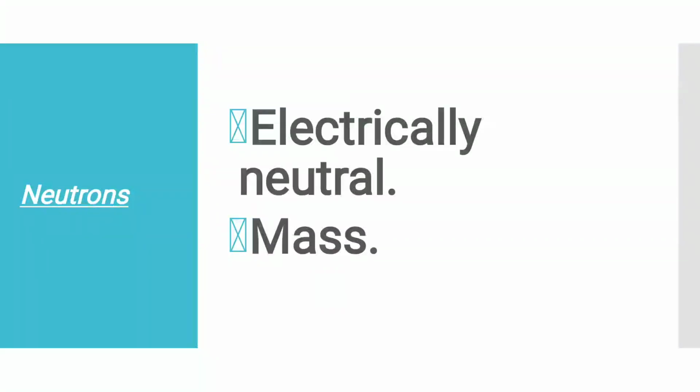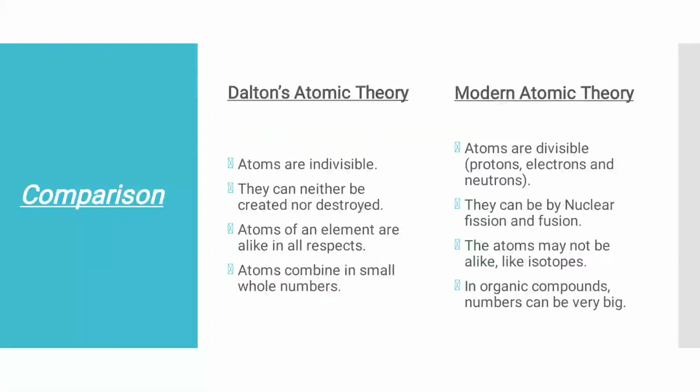Properties of neutrons. This particle was not found to be deflected by any magnetic or electric field, proving that it is electrically neutral. Its mass is equal to 1.676 into 10 raised to minus 24 grams or 1 AMU. Let us see the comparison of Dalton's atomic theory with the modern atomic theory.